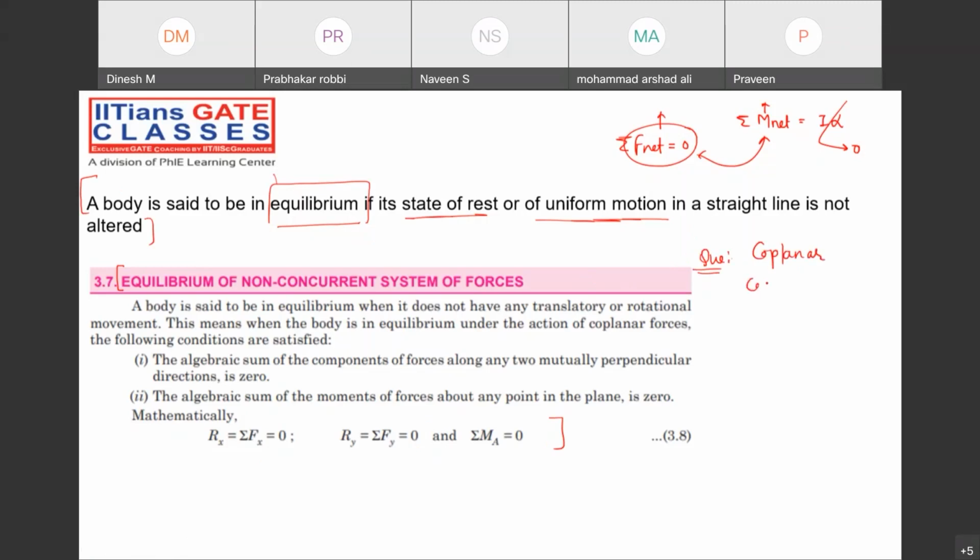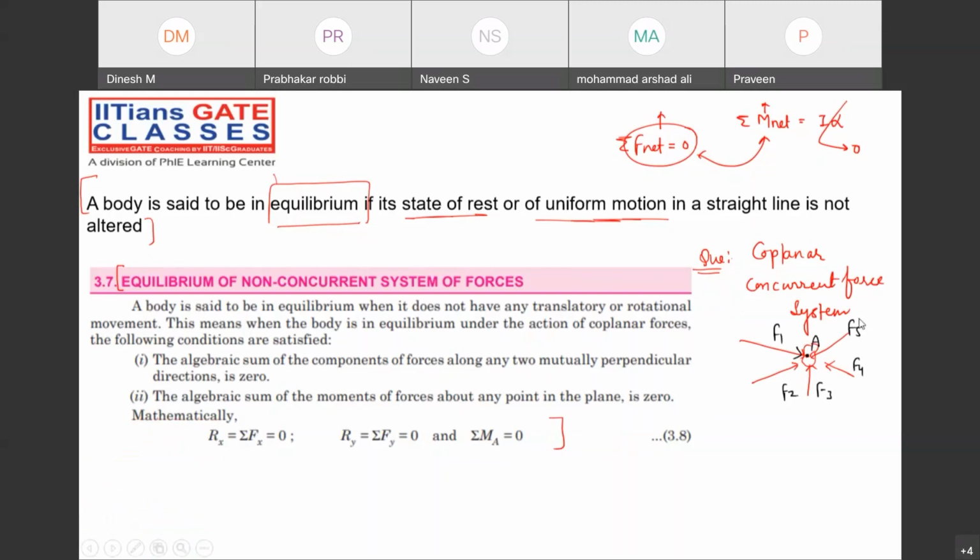Coplanar concurrent force system. What is the meaning of this? All the forces are meeting at one particular point on a particular body. Let me just show the point also so that you will not be confused. This point A. What are the forces? F1, F2, F3, F4, F5.